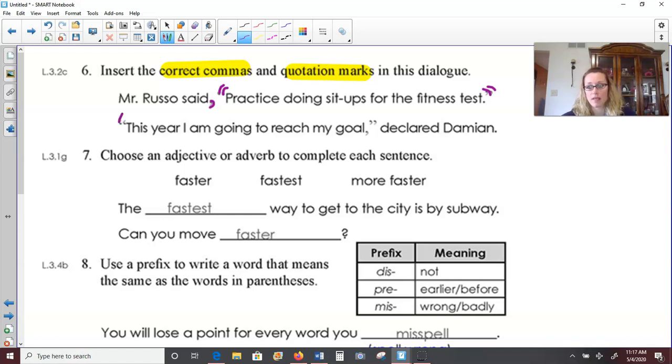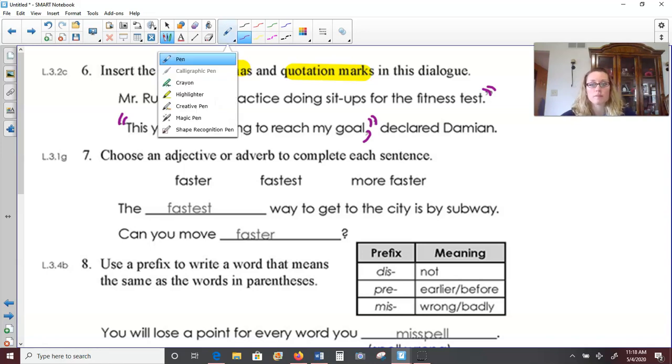Well, Damien is saying, "This year, I'm going to reach my goal." So quotation marks around his words and a comma after goal inside of the quotation marks to show the separation between the words and our speaker.